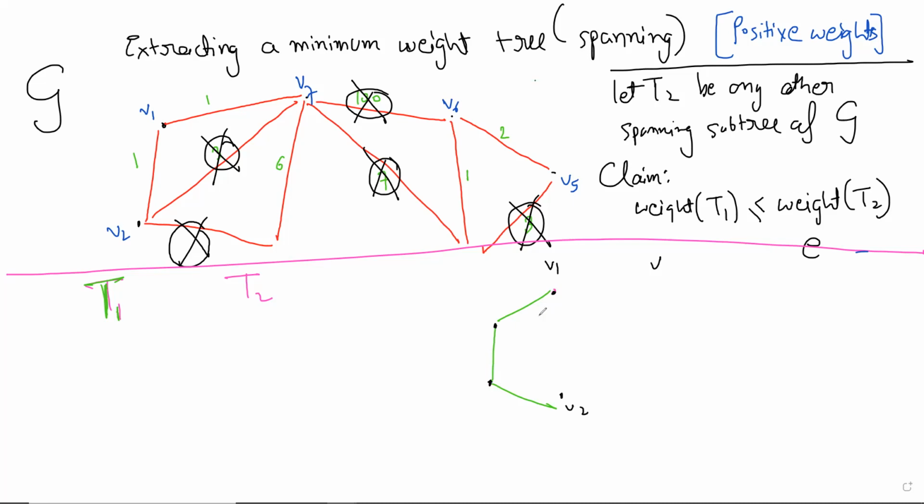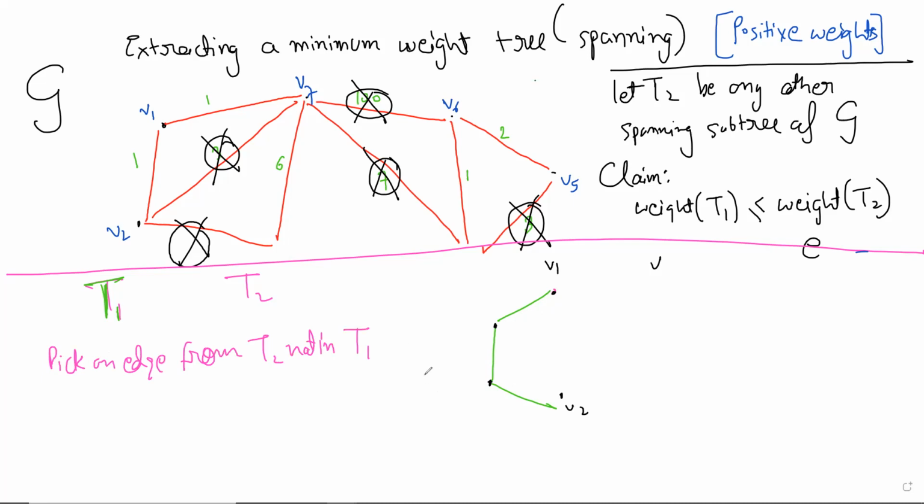This is the edges in T1. Now, pick an edge from T2 which is not in T1.